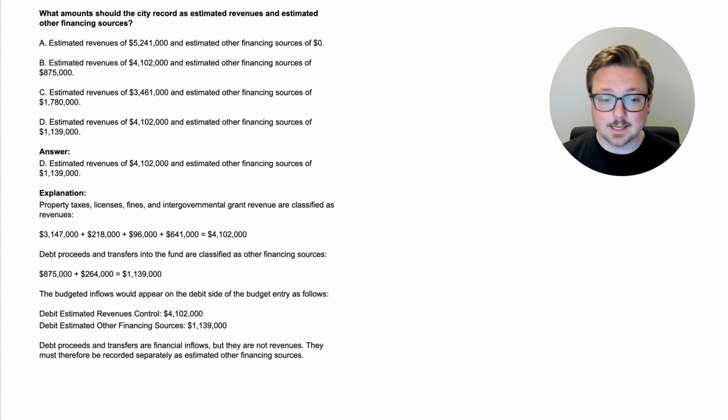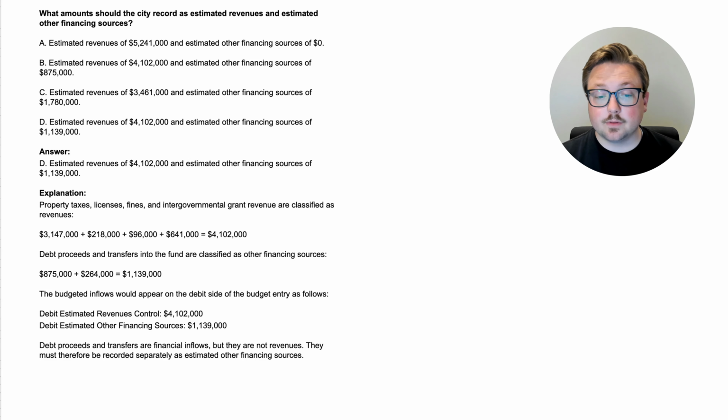Okay, here we are. The answer is D. Estimated revenues would be $4,102,000, and estimated other financing sources would be $1,139,000. So let's go through this. Property taxes, licenses, fines, and intergovernmental grant revenue are classified as revenues. So you add $3,147,000 plus $218,000 plus $96,000 plus $641,000. That gives you $4,102,000. Debt proceeds and transfers into the fund, essentially interfund transfers, are classified as other financing sources. So $875,000 plus $264,000 equals $1,139,000.